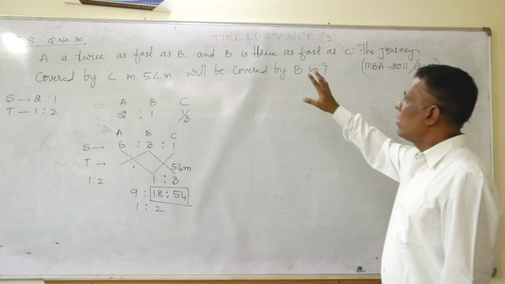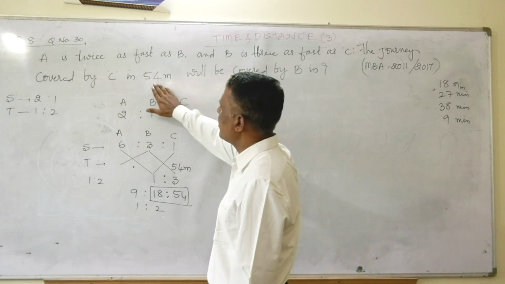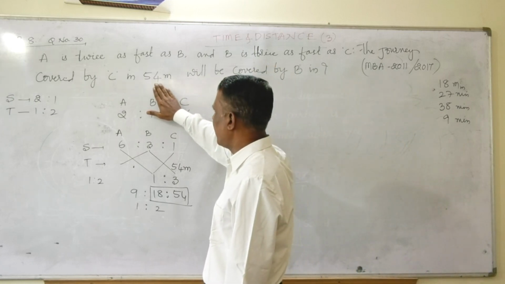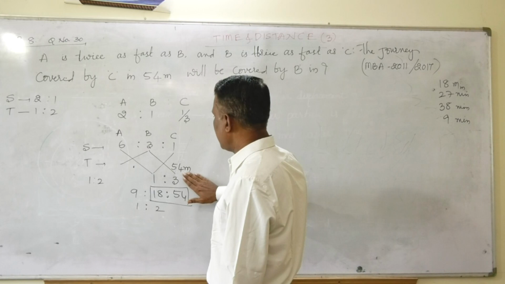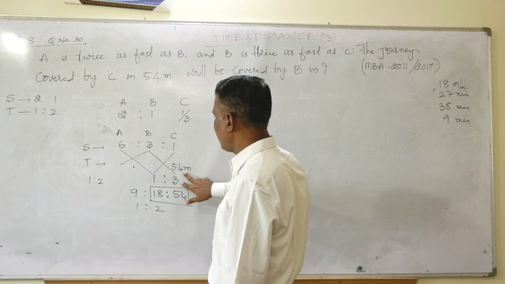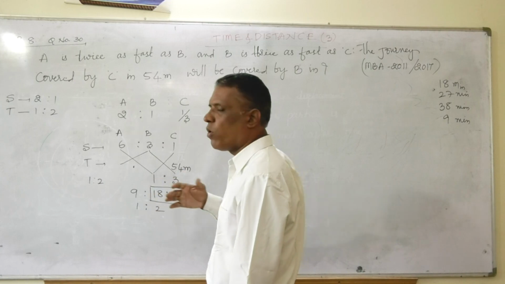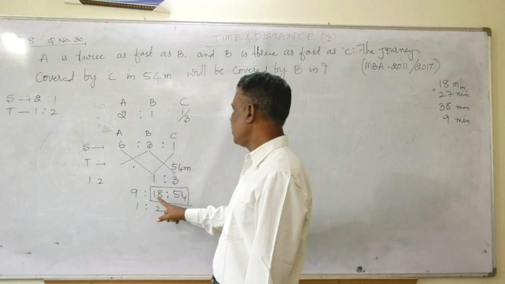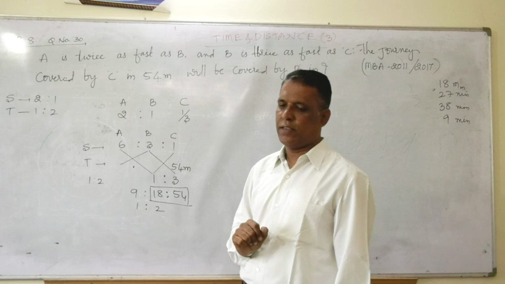Now, this is the only data which is available in the form of a number. If you write it here as a number, in the place of 3, if it is 54, in place of 1, what do I have to write? You can write 18. That's it.